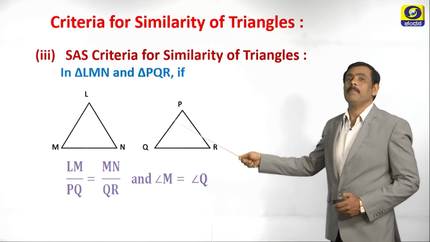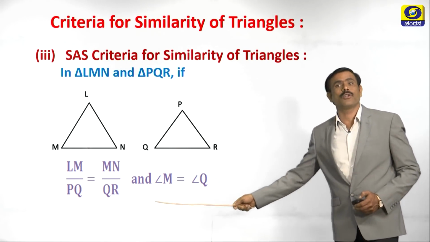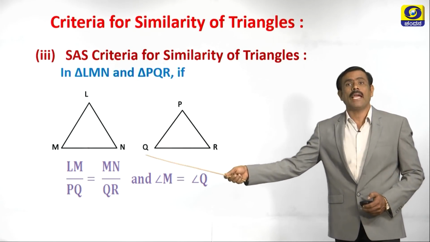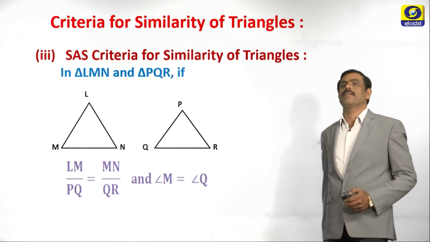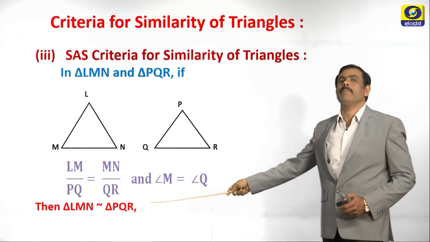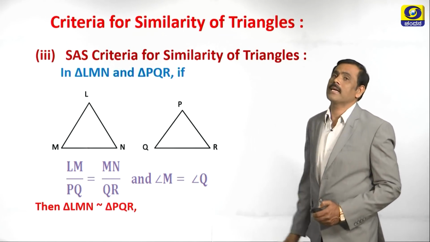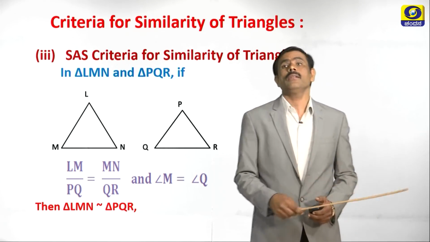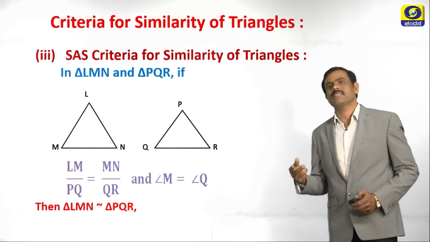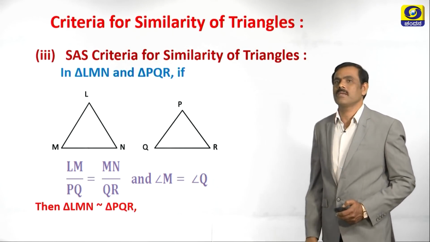If LM by PQ is equal to MN by QR, and also if angle M is equal to angle Q, then these two triangles, triangle LMN is similar to triangle PQR. Based on these three criteria, we can say the two triangles are similar.